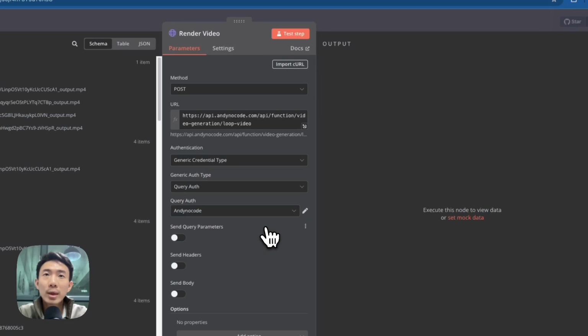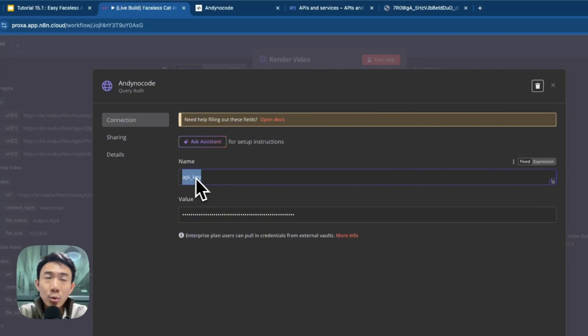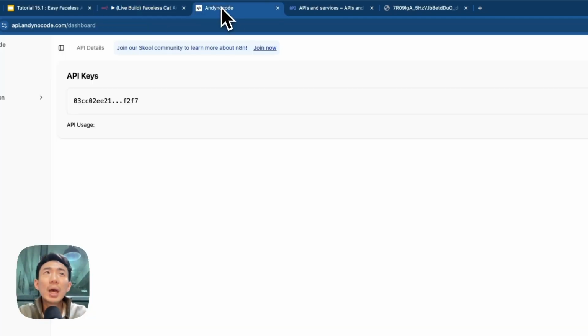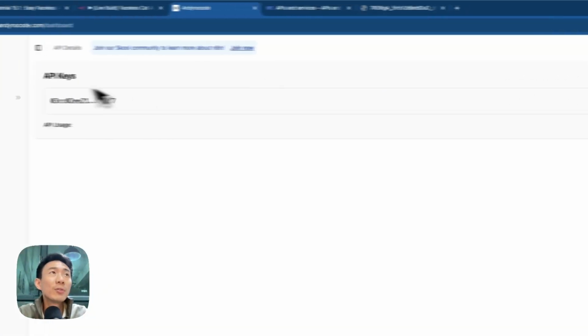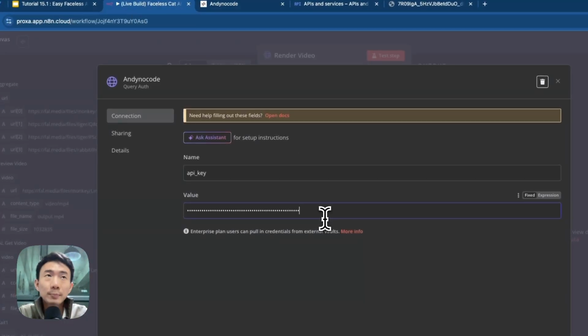Let me show you the one that we have set already. We can click this icon, the pencil icon. Again, this API_key, and then copy and paste the API key that you found from Andynocode.com, API details, copy and paste to here, and rename it to Andynocode. Remember, it is query auth.